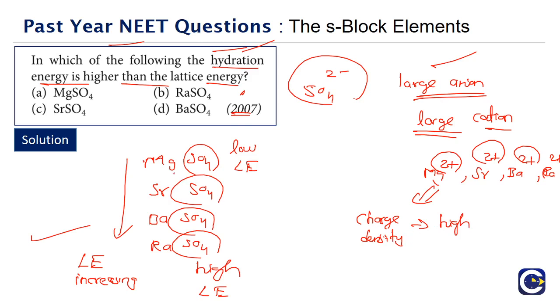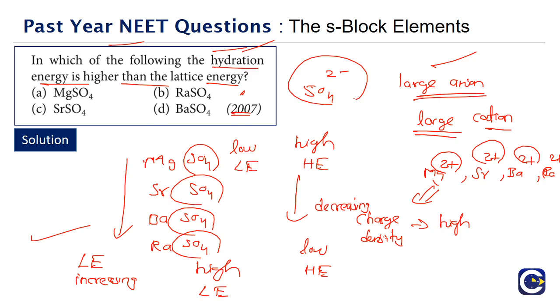So in case of magnesium, the hydration energy will be high, and as you go down the group, what is going to happen? The charge density will be decreasing, hence the hydration energy will decrease. As you go down the group, the hydration energy will be what? Decreasing. In fact, in this question we didn't have beryllium. If there is beryllium, beryllium will have the highest hydration energy, higher than magnesium itself, because that will be the smallest.